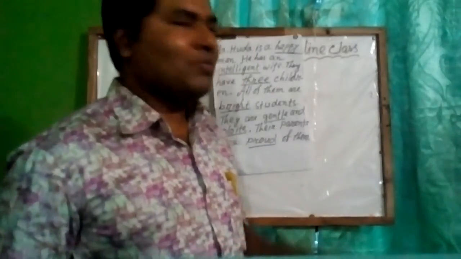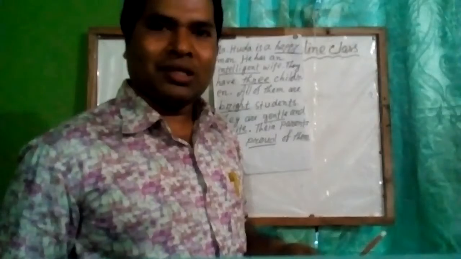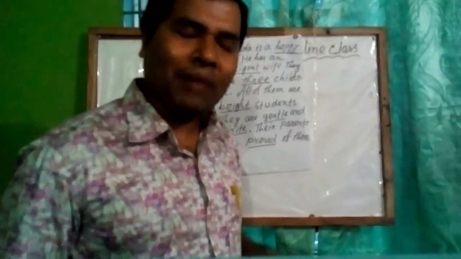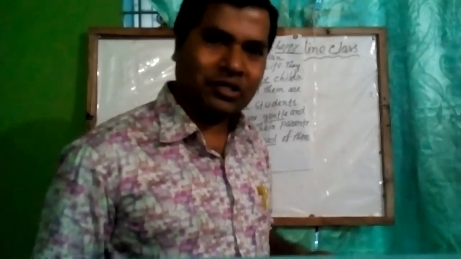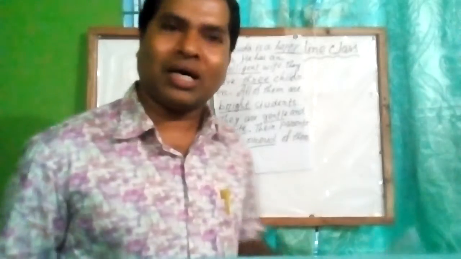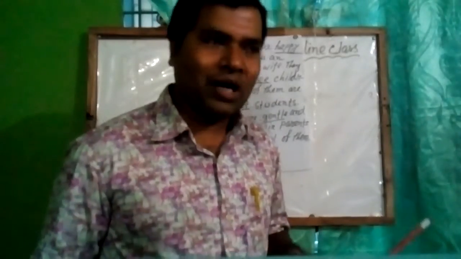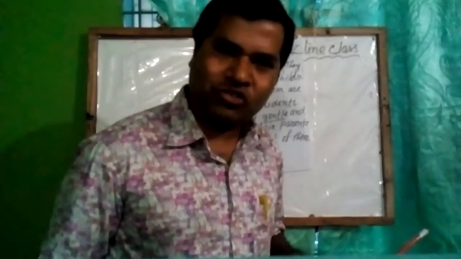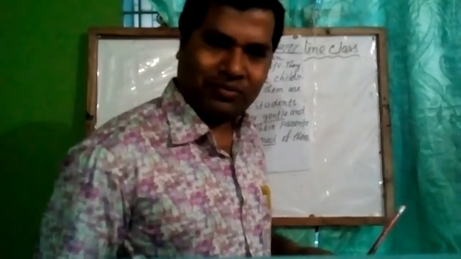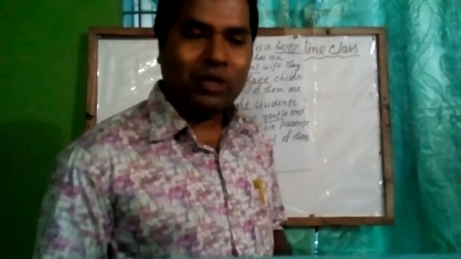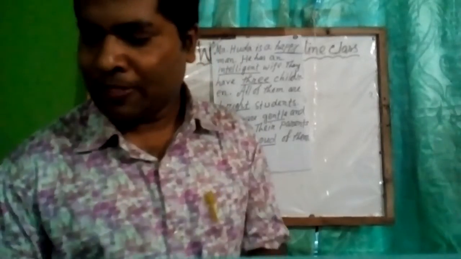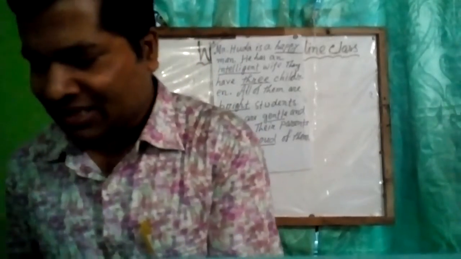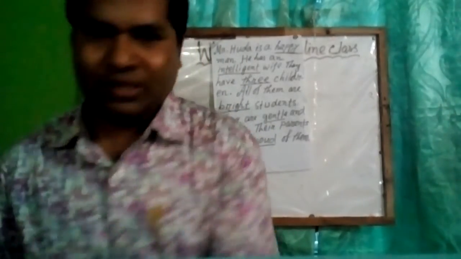So from our discussion we have come to a conclusion that these underlined words are adjectives. Now we have become familiar with adjectives. Thank you, students. We'll see another poster paper.